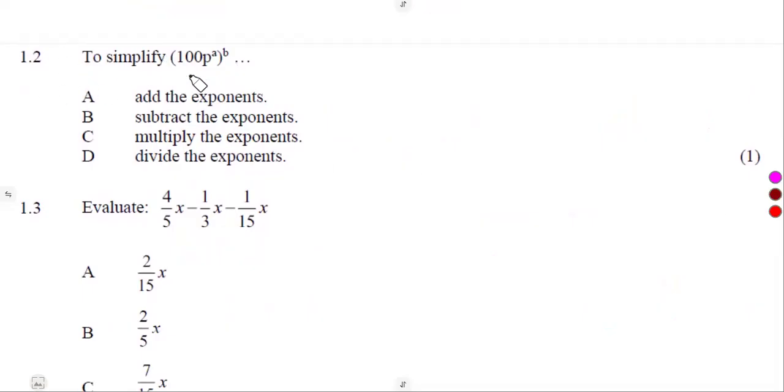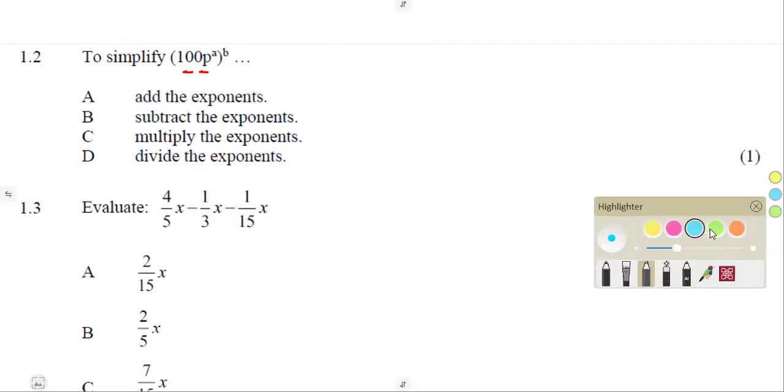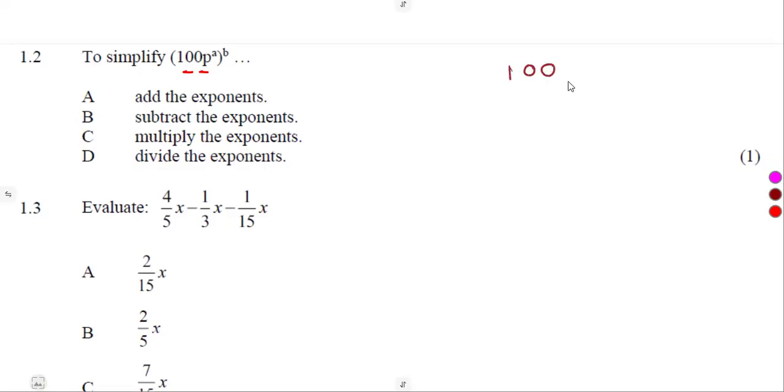To simplify this 100p to the exponent of a, then to the exponent of b, what are we going to do? So in this case, if we were to properly simplify this, this is 100 p to the exponent of a being raised to the exponent of b. You're going to raise 100 to the exponent of b. You also raise p to the exponent of a to the exponent of b.